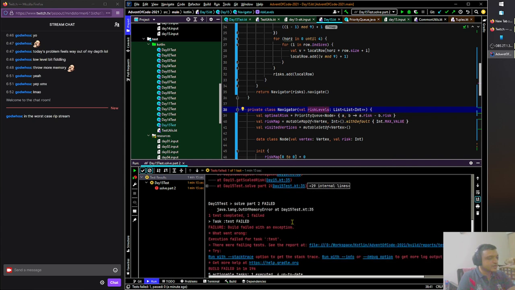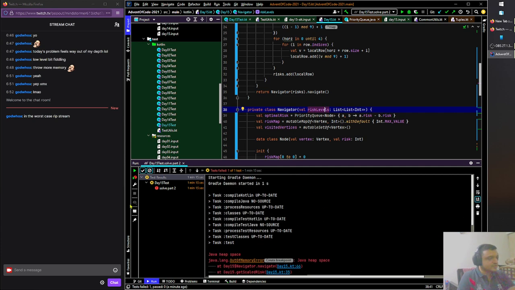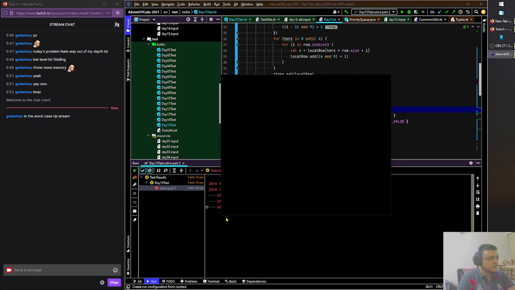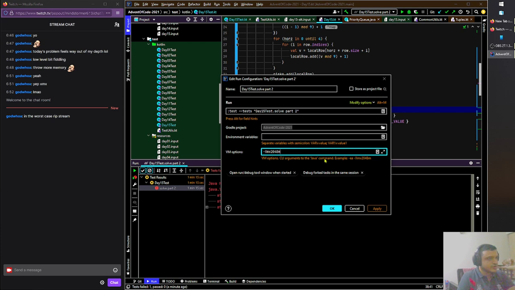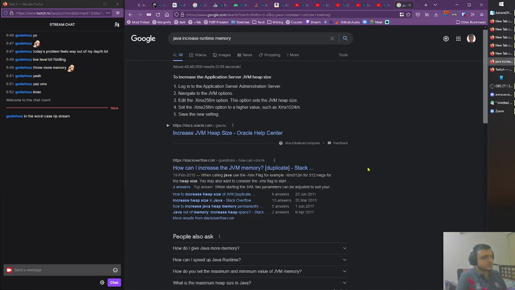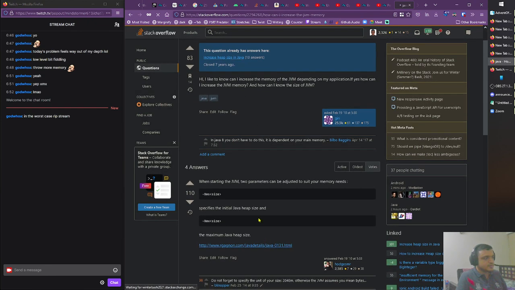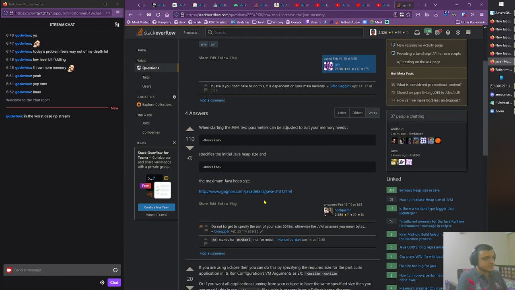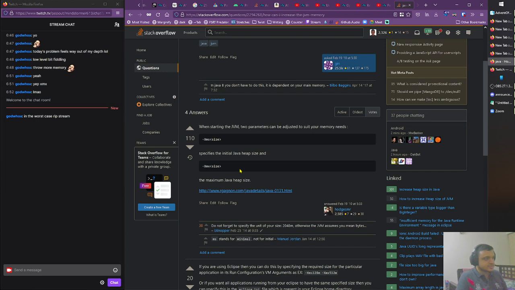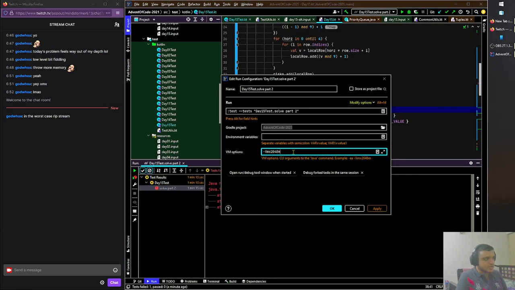We are running out of memory. I don't know if that helped or not. Modify run configuration, XMX2048. What's hyphen EA? JVM memory. XMS is the initial Java heap size and XMX is the maximum Java heap size. So the initial heap size, if we set it to like a half MB. What's up, man?